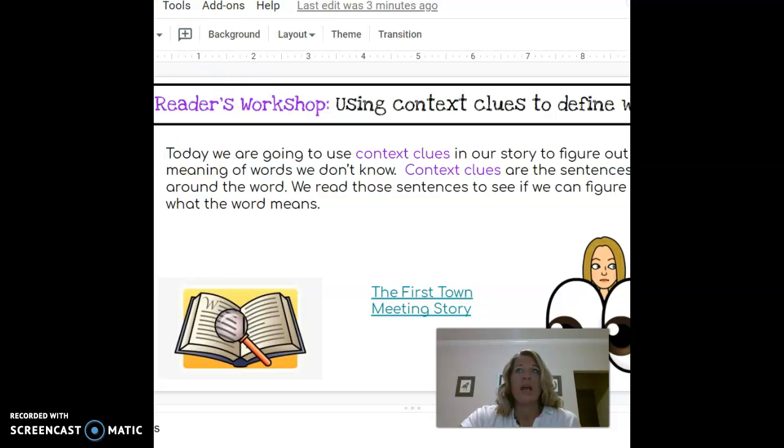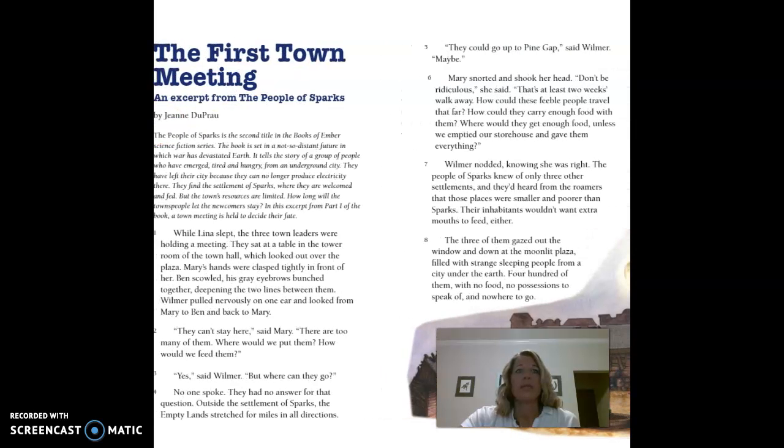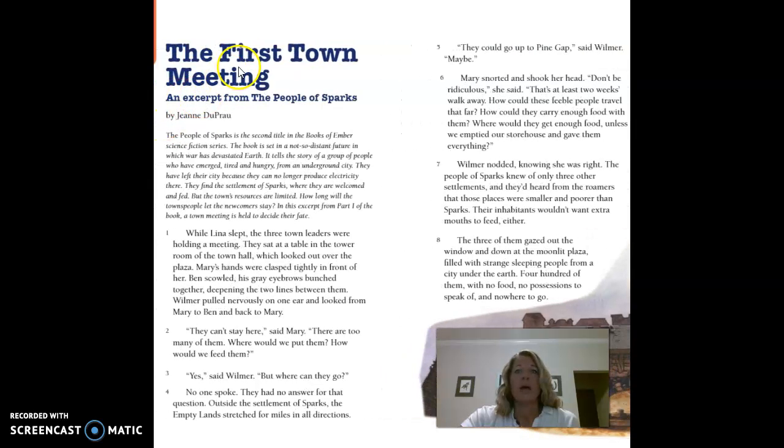So looking at our story from yesterday, which was the first town meeting, we have the first word that they have given us to define, which was emerged. And that happened in the very first paragraph. That's kind of our little introduction to what we're reading. It tells the story of a group of people who have emerged, tired and hungry, from an underground city. And we talked a little bit about this word yesterday in our lesson.